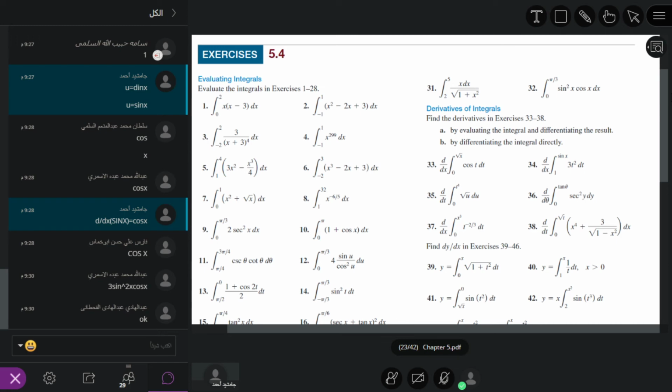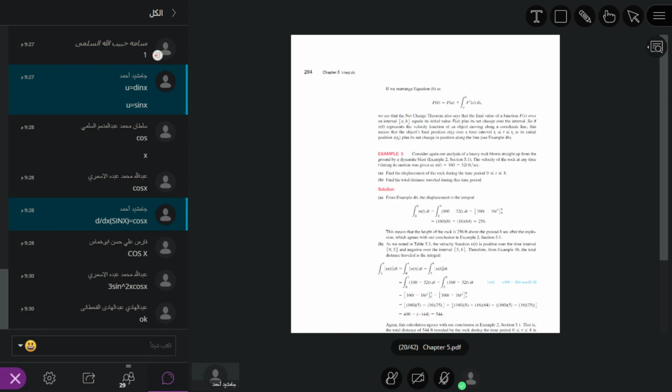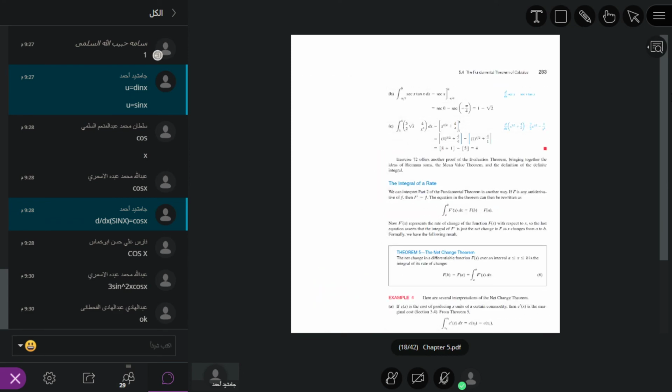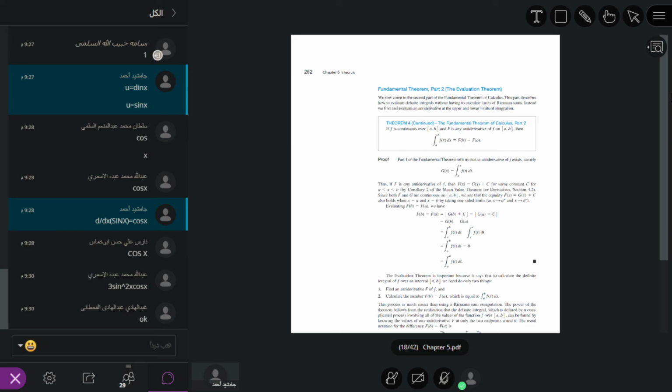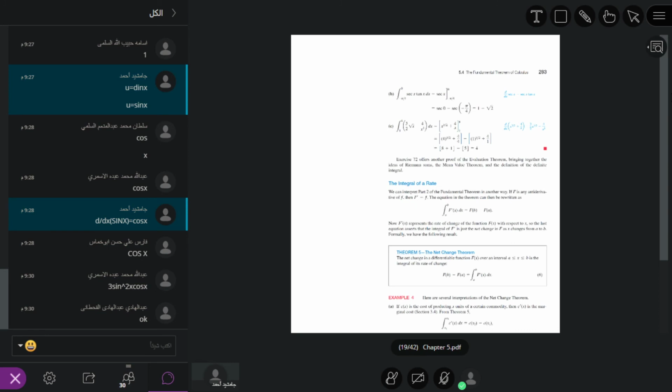Now we move to the net change theorem. We study the net change theorem. The net change theorem is basically similar to the fundamental theorem of calculus 2.